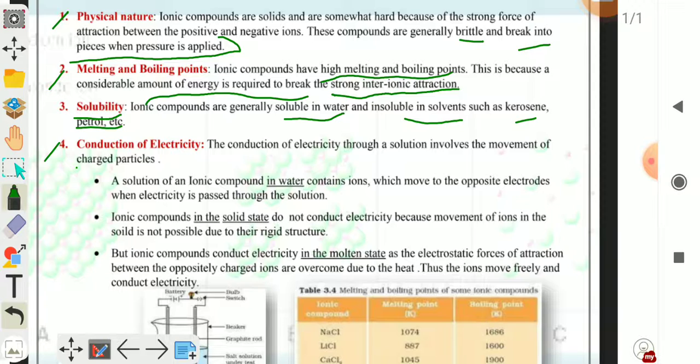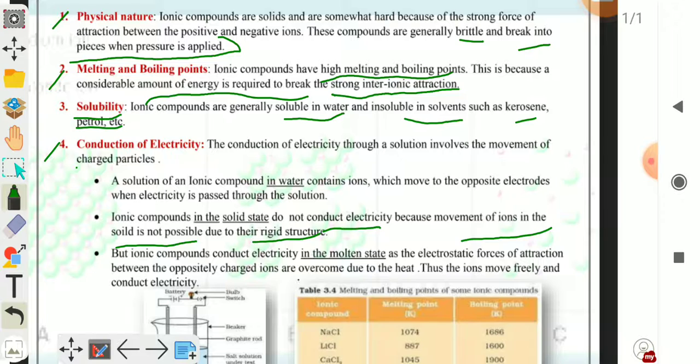B. Ionic compounds in the solid state. If the ionic compounds are in the solid state, they do not conduct electricity. Why? Because movement of ions in the solid is not possible due to their rigid structure. C. But ionic compounds conduct electricity in the molten state.